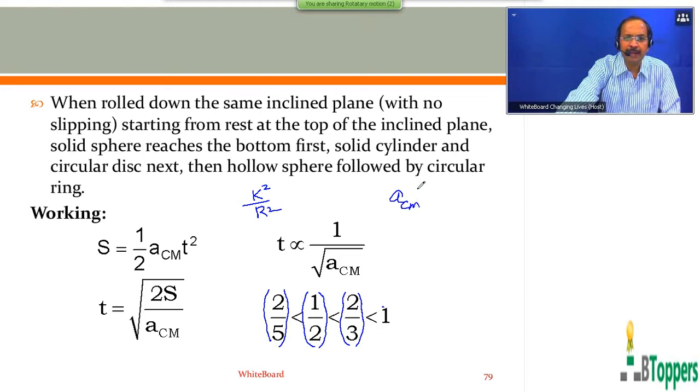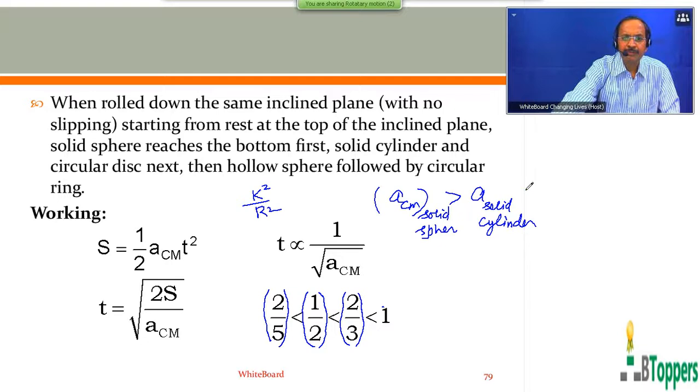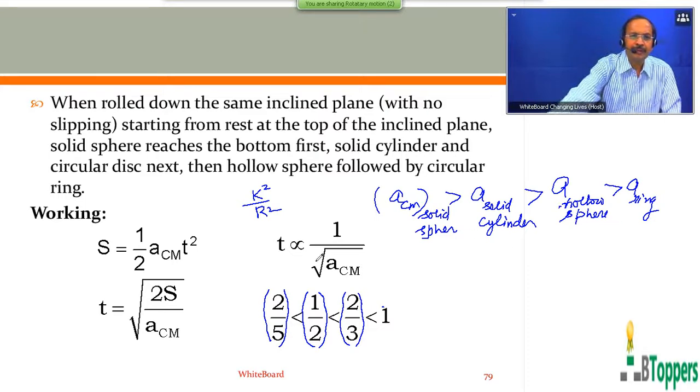Therefore, the magnitude of the linear acceleration of the center of mass of the solid sphere is more than the magnitude of the linear acceleration of the center of mass of the solid cylinder, which is greater than that of the hollow spherical shell, which is greater than that of the thin uniform circular ring. So, using the formula S equals half a t squared for linear motion of the center of mass,